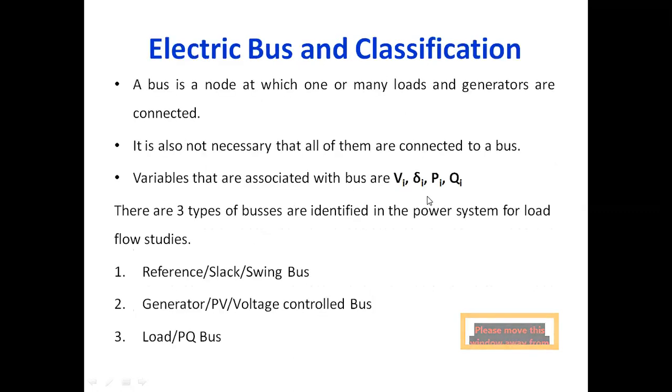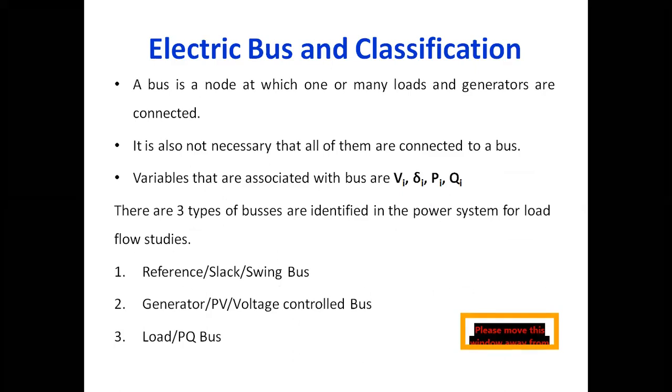Now, electric bus and its classification. What is an electric bus? An electric bus is nothing but a node. A bus is a node at which one or many loads and generators have been connected, right? Every time we talk about a bus in this chapter, load flow analysis or power flow analysis, we are going to discuss the bus.